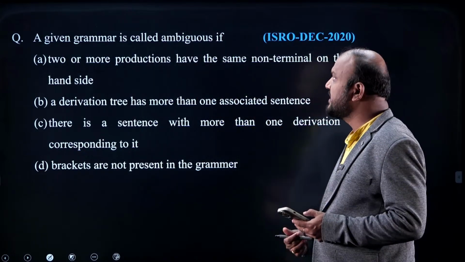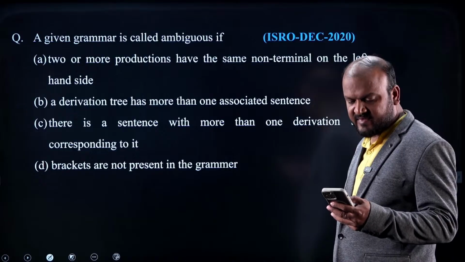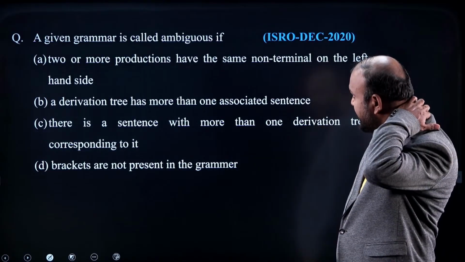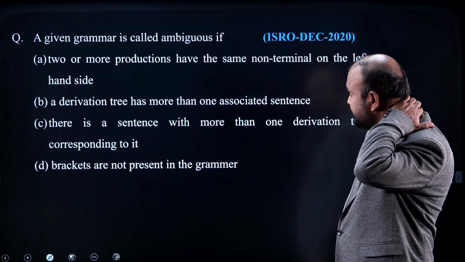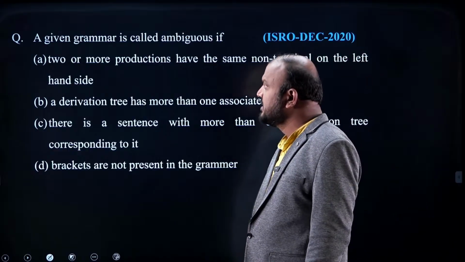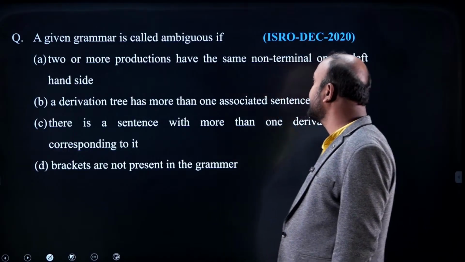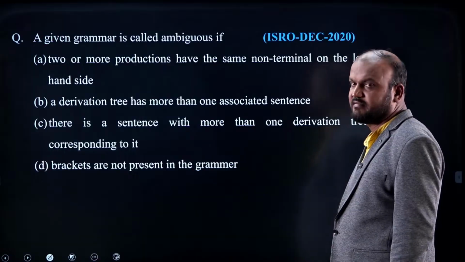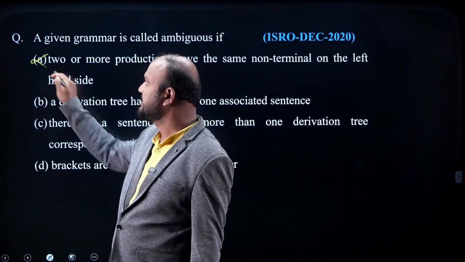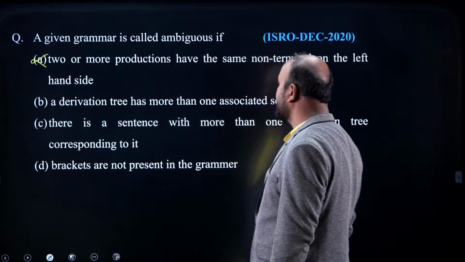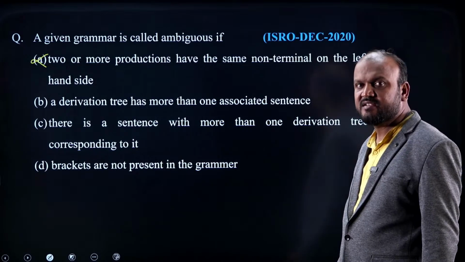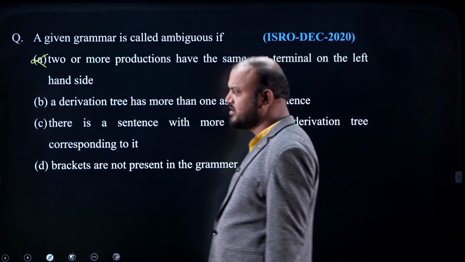A given grammar is called ambiguous. When can we call a grammar ambiguous? A given grammar is called ambiguous if two or more productions have the same non-terminal on the left hand side. No, it is not the case. A derivation tree has more than one associated sentences. One derivation tree will have one associated sentence, not more than one.